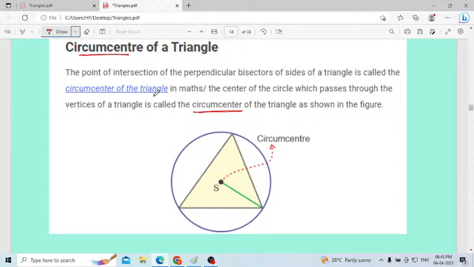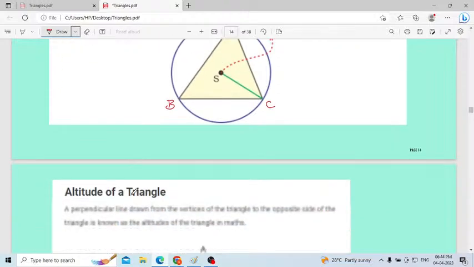Then in maths, the center of the circle which passes through the vertices of a triangle. These are the vertices of a triangle. Consider A, B, C. These are the vertices of a triangle. Then here the circumcenter of the triangle we will consider according to the figure. Okay, remember everything.